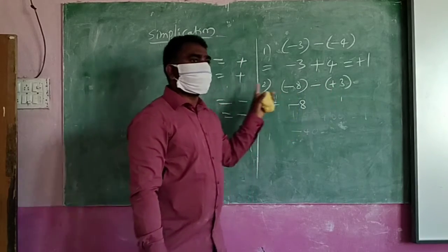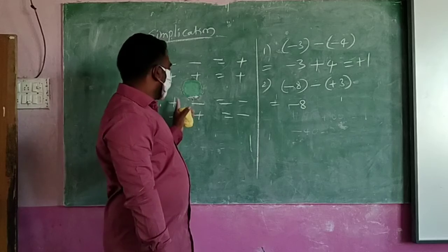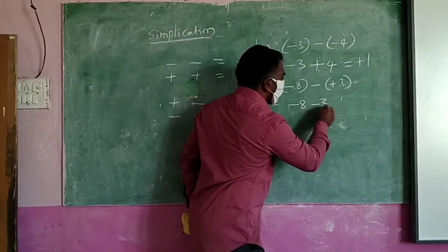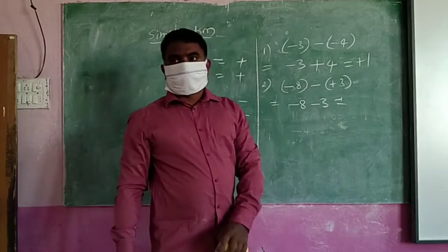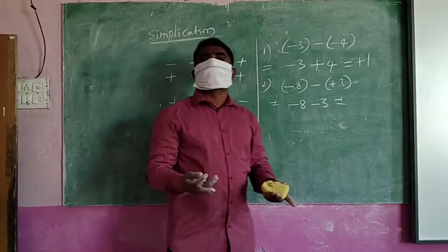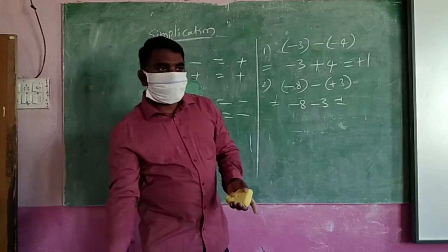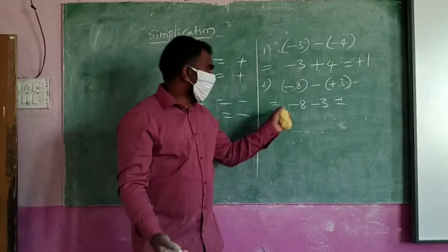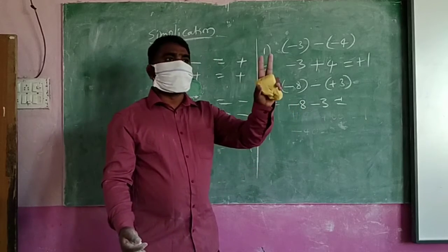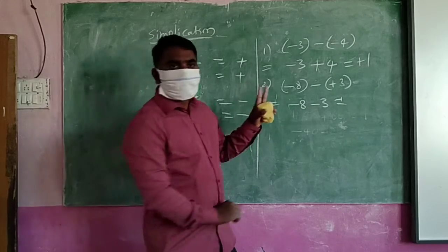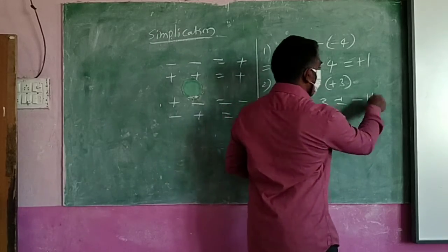Minus plus 3. We practiced here: minus plus will become minus. So what do you write here? Minus 3. Then the old method. What is our method now? How are they? Down, down. What should we find? Total. What is the total? 11. Where are we? Down, so what symbol? What is the answer?